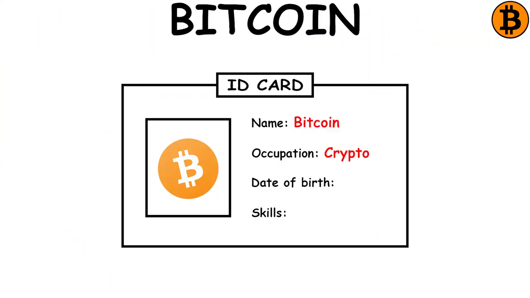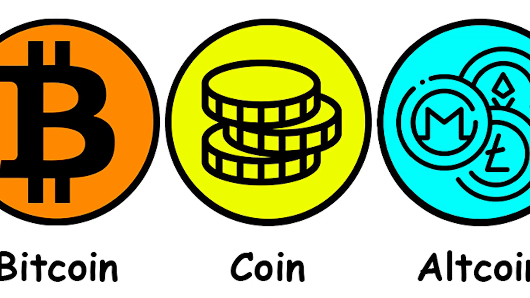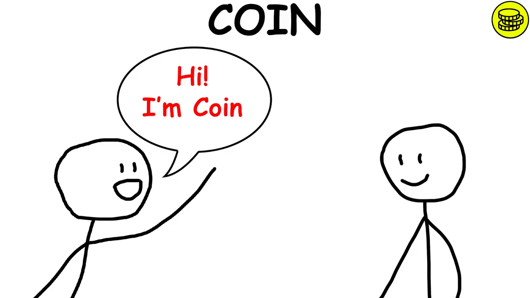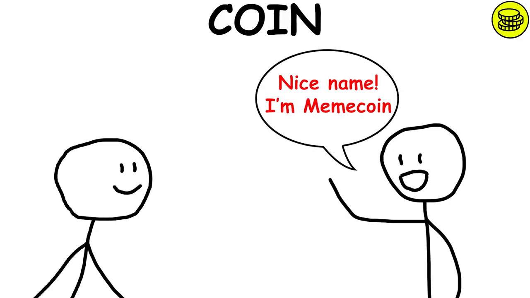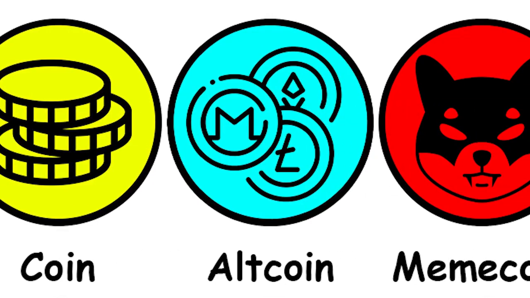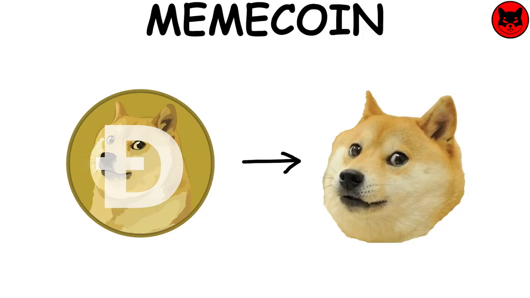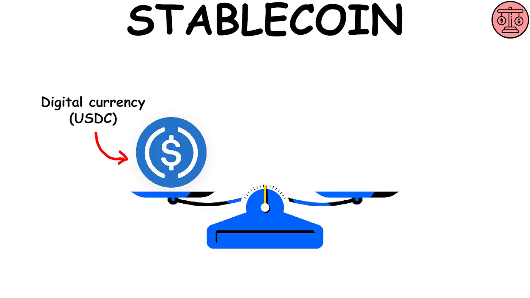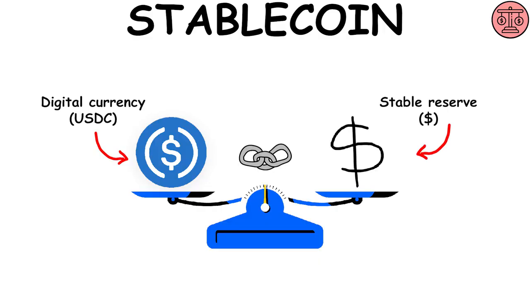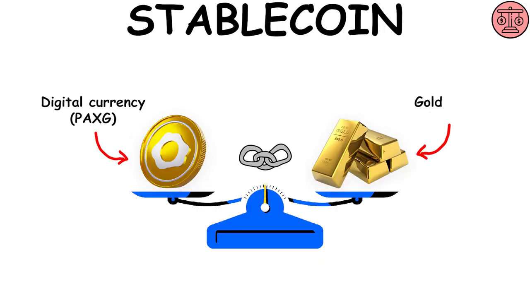Bitcoin. It is the first cryptocurrency ever created, as well as the most used and best known. Coin. It is a simple term used to indicate a cryptocurrency, often used as a suffix within compound words. Altcoins. An altcoin refers to a cryptocurrency other than Bitcoin. Memecoin. An altcoin based on a meme. Stablecoin. It is a digital currency pegged to a stable reserve asset such as the US dollar or gold.